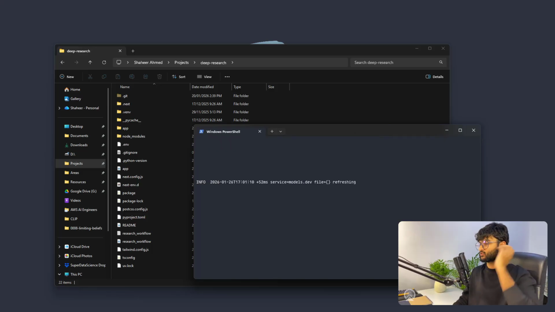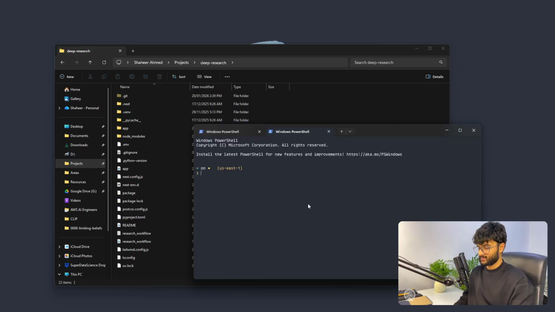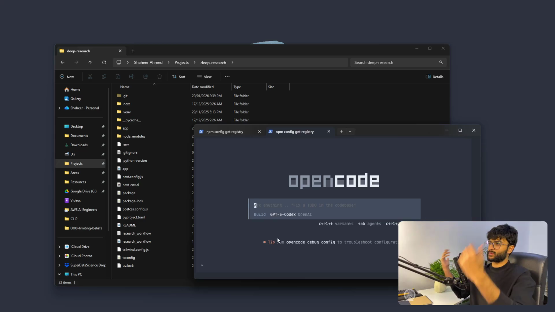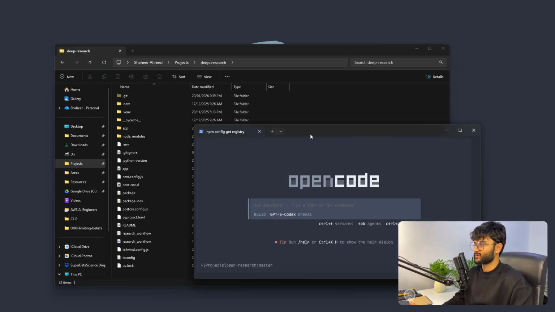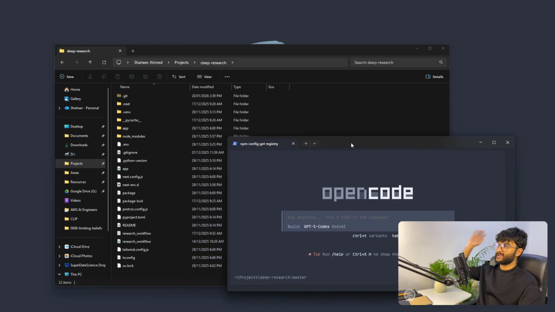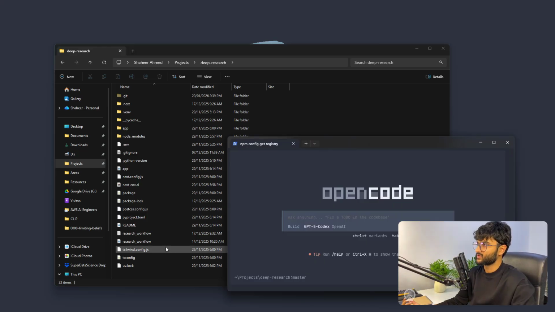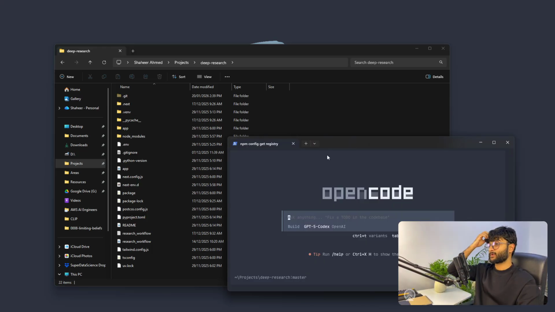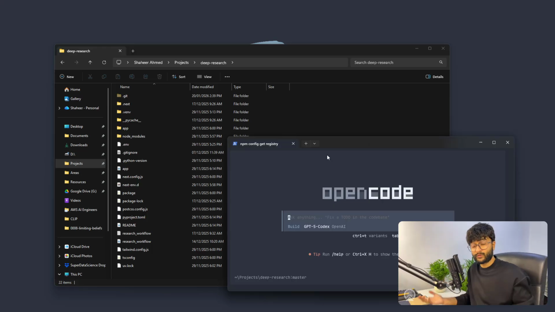You have now, oops, what's going on here? You have now an error message or an info message, really. I have no idea what that says. Let's try that again. So OpenCode, maybe I typed something wrong. Okay, yeah, there we go. We've got OpenCode running. So I have my wonderful deep research project. I am able to open up OpenCode inside of that repo so that I can chat with the AI agent, see what's going on, help it to write code for me. Fantastic thing that I was able to do.